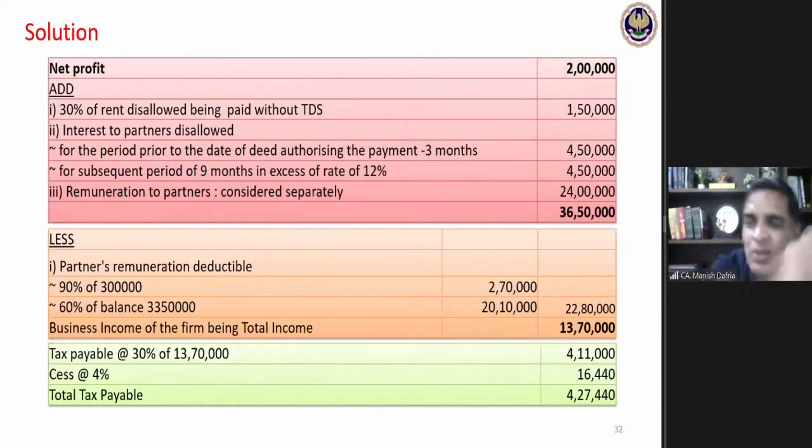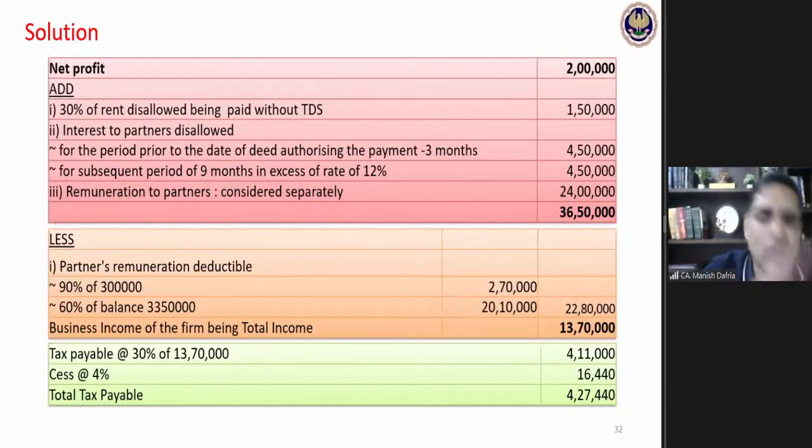Okay, so now the final answer would be 4,27,440 would be the tax payable. My business income would be 13,70,000 after all these additions, allowances and disallowances. Tax payable at the rate of 30% gives the total tax payable. Okay, fine.